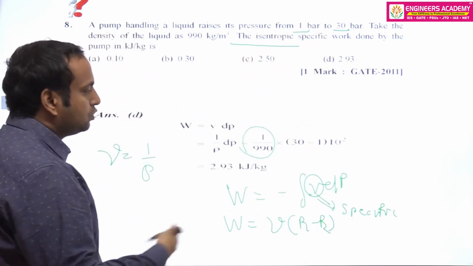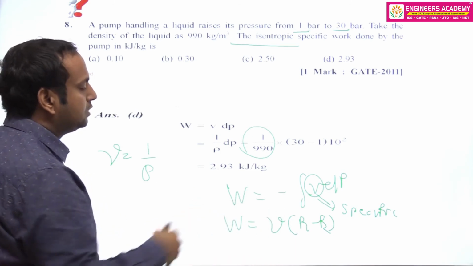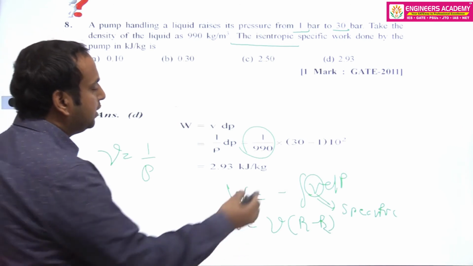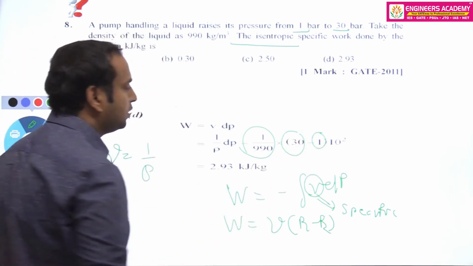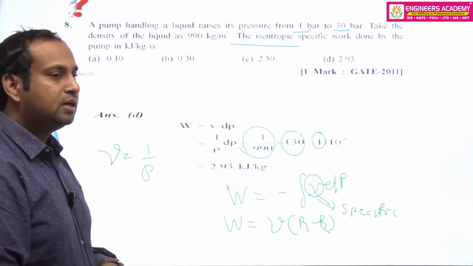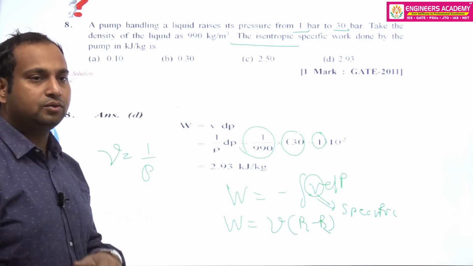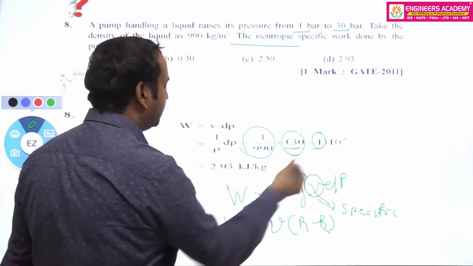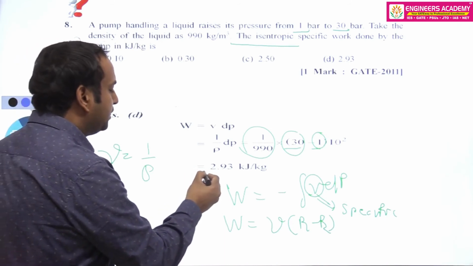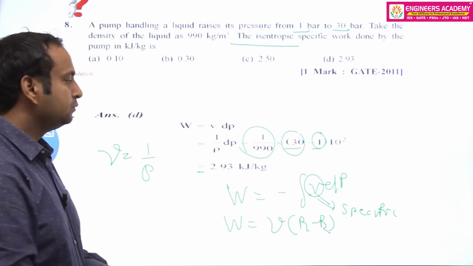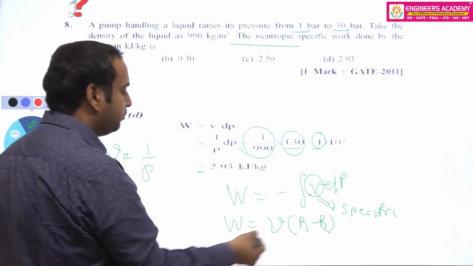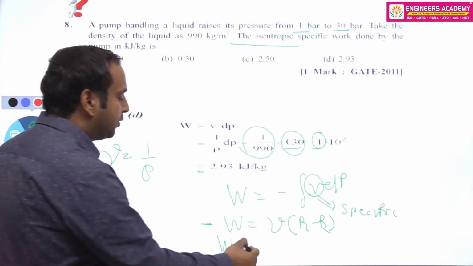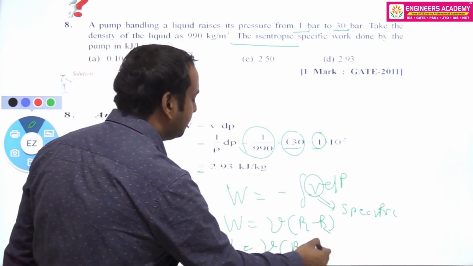Okay, so when we go through it, the pressure rise is P2 pressure minus P1 pressure, because in this question he assumed that because it is a pump the work always will be negative, so it is considering the sign, and that's why they are taking already P2 minus P1. So we don't have to multiply this expression by the negative sign. Because if I consider the pump work is already negative, then the magnitude of pump work will be minus of P2 minus P1.